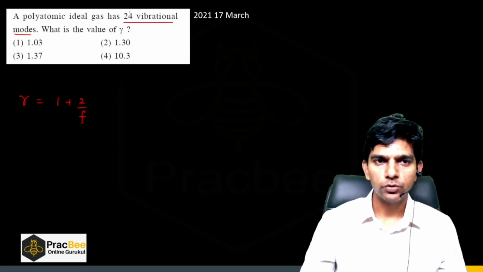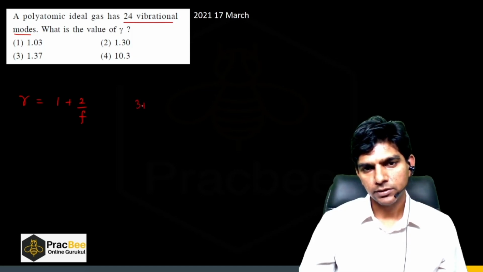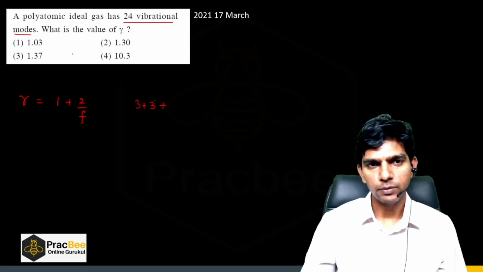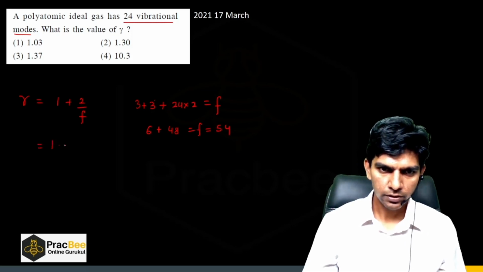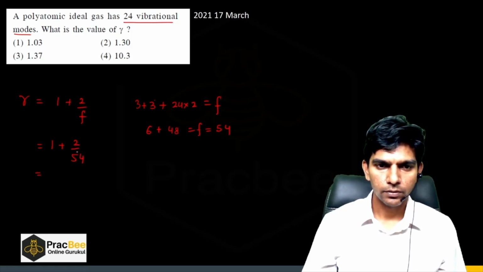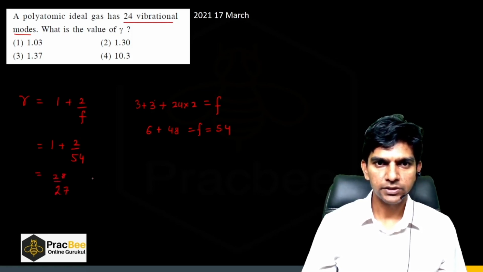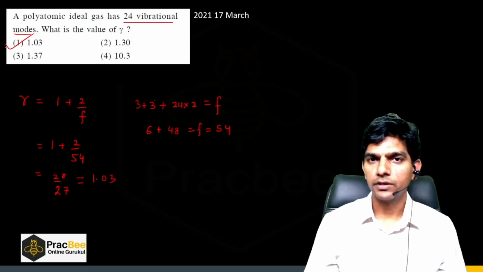Now, vibrational mode is given. It's a polyatomic ideal gas. So polyatomic, it will be 3 plus 3, translational, rotational, and then there are 24 vibrational modes. So you can say 24 times 2. This is the degree of freedom. So it will be 6 plus 48. So F comes out to be 54. So 1 plus 2 by 54. So this will be 28 by 27. Can you see it is quite close to 1? So it is nearly equal to 1.03. So option 1 is the right answer.